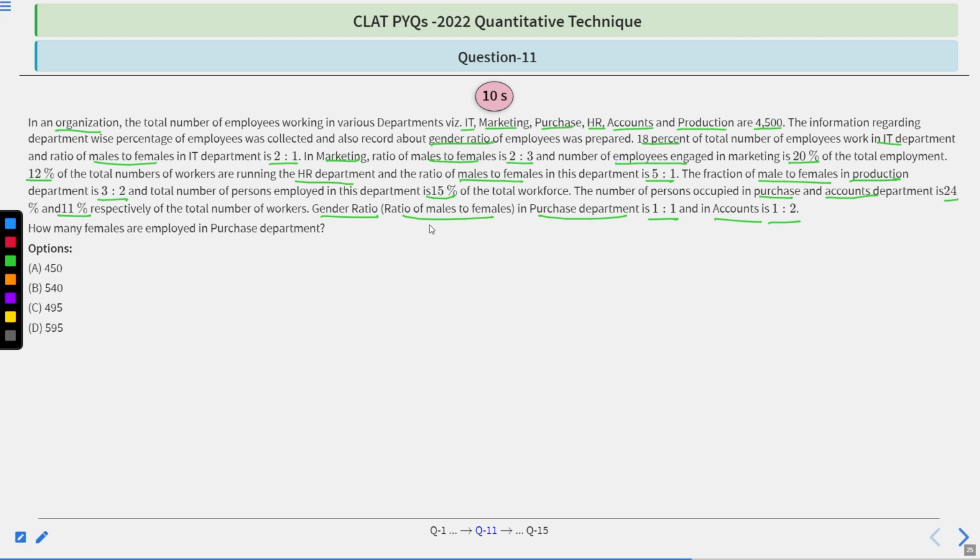Okay. So now the main question is, how many females are employed in the purchase department? Options: 450, 540, 495, 595. So you will have 10 seconds to solve this question, and after 10 seconds, we'll move towards its correct option and its explanation. So your time starts now.